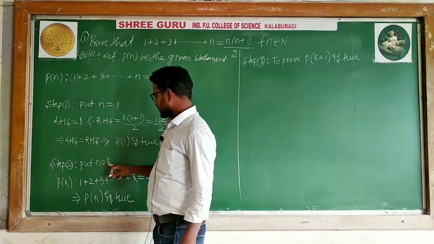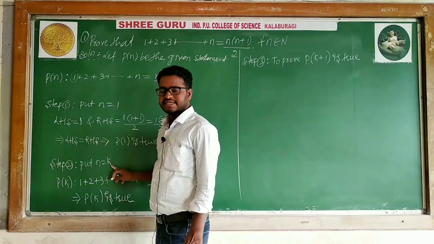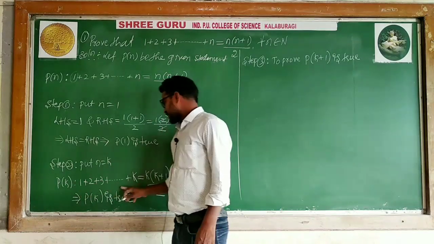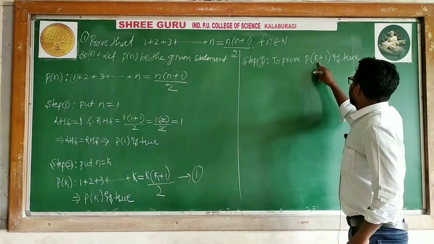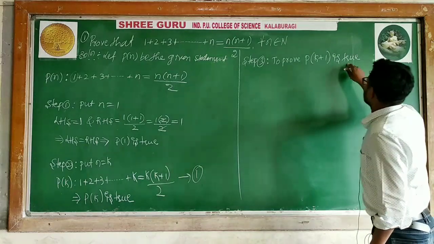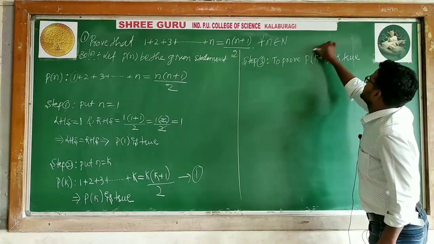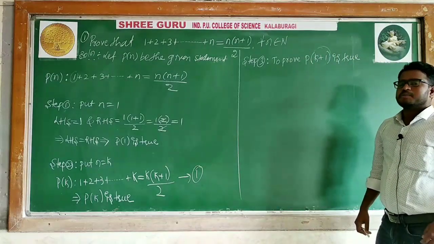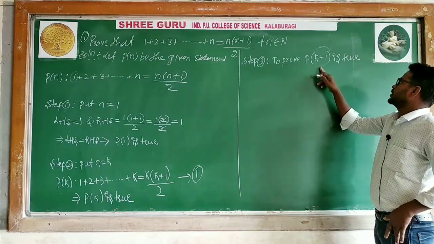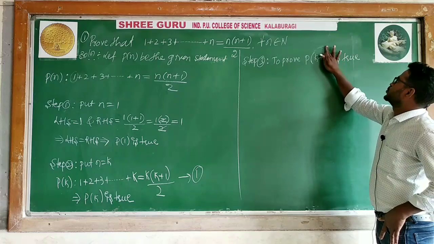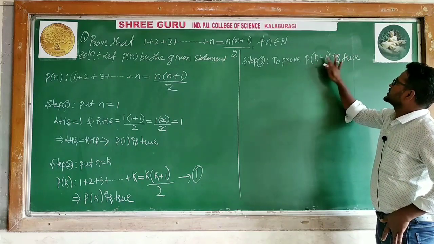When I say n is k, put n equal to k, means I replaced n by k, so p of k is true. To prove p of k plus 1 is true, what do I replace n with? N is replaced by k plus 1. Means instead of saying put n equal to k plus 1, I say to prove p of k plus 1 is true, I will take n equal to k plus 1.